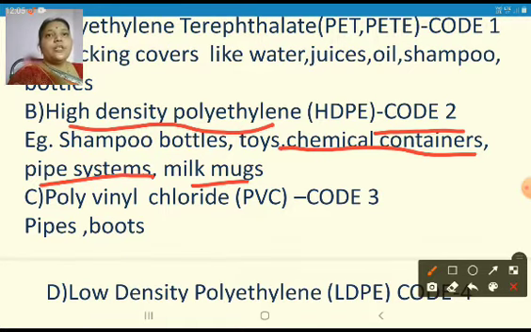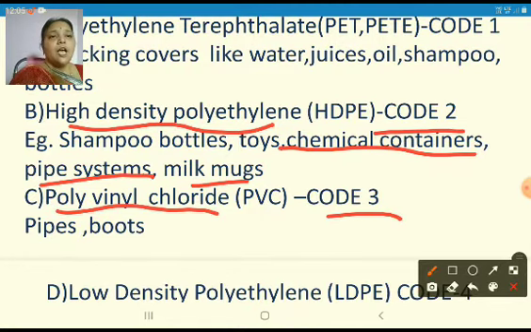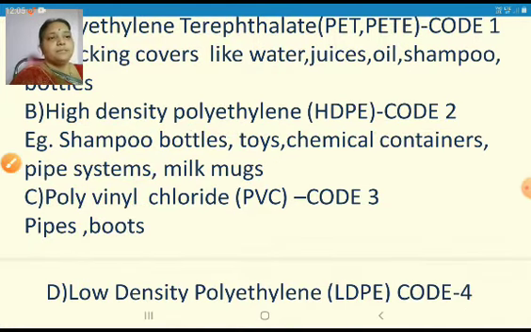Code 2 will be written. So if 2 is written, all the code 2 material will be separated. Code 3 is polyvinyl chloride, PVC. So here pipes and boots are made of polyvinyl chloride. On these materials, pipes and boots, it will be written as number 3. So according to the number, all the code 3 material will be separated.